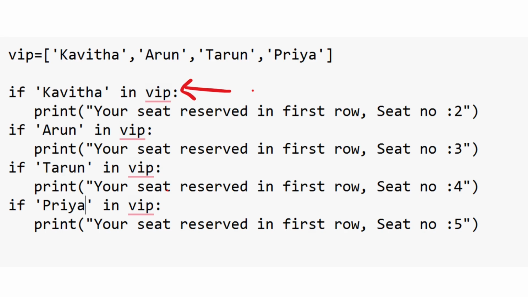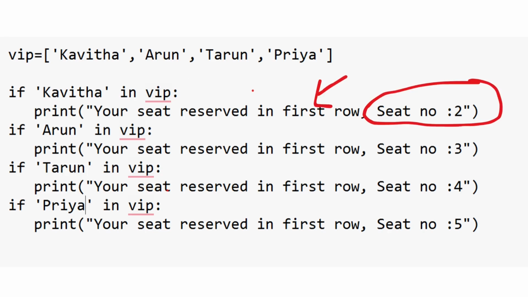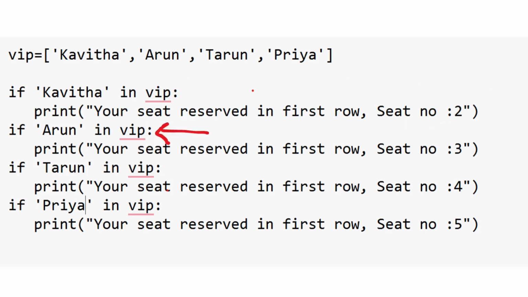Kavita is there, so we print a message to Kavita: seat reserved in first row along with the seat number, here 2. Again we check if Arun in VIP. Yes, it is there, so again we print a message to Arun: seat reserved in first row, seat number 3.